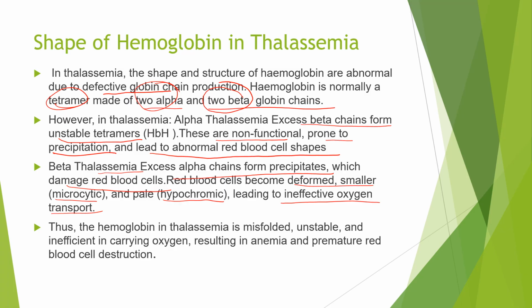Thus hemoglobin in thalassemia is always misfolded, unstable and inefficient in carrying oxygen, resulting in anemia and premature red blood cell destruction. In sickle cell, which we have studied, the normal hemoglobin is changed into the shape of a sickle, but here there is less production of hemoglobin as well as deformity in the alpha and beta globin chains, which leads to deformed hemoglobin that cannot transport oxygen properly. So ineffective oxygen transport will happen here.